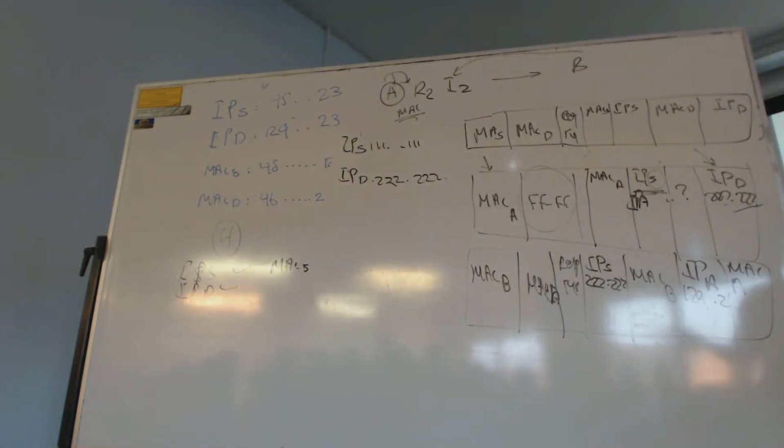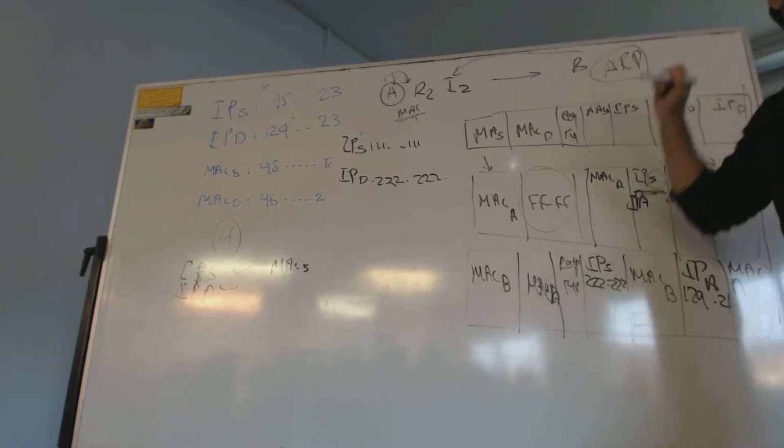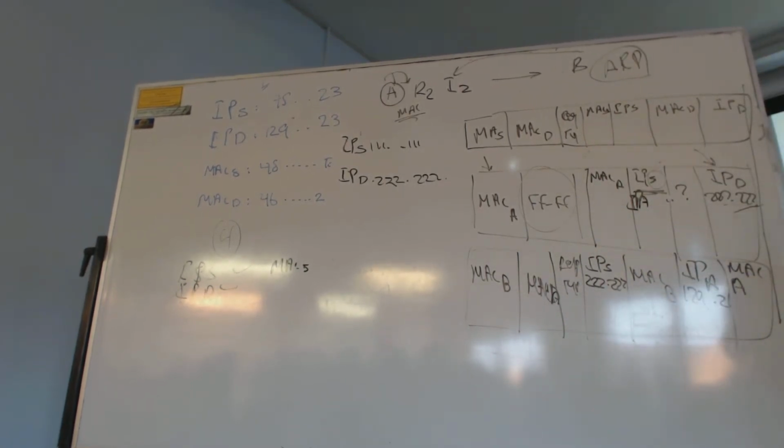What did you do at the moment? You created the ARP table for who? For router number 1. You haven't delivered the packet, by the way. This is just a request type. That's the only type we call it a request at the moment. The actual packet is still residing on router number 1. It's not being sent. You're just trying to fill out the gaps of the ARP table, the missing information. So you created the entry at the moment, and afterwards you start sending the full packet to the destination.